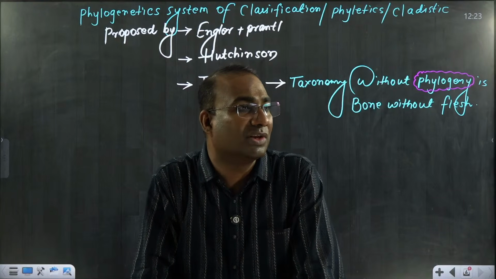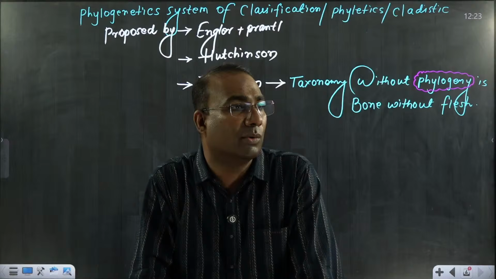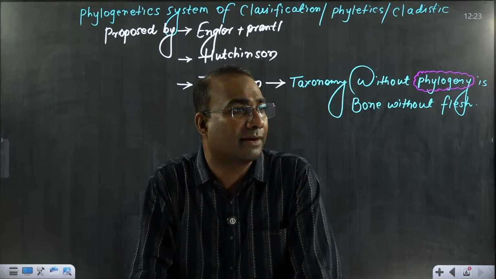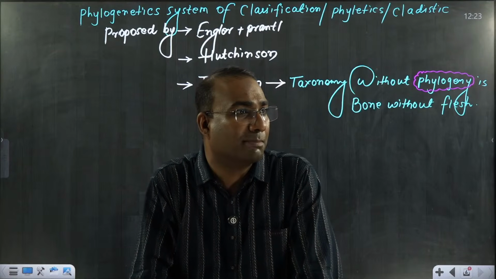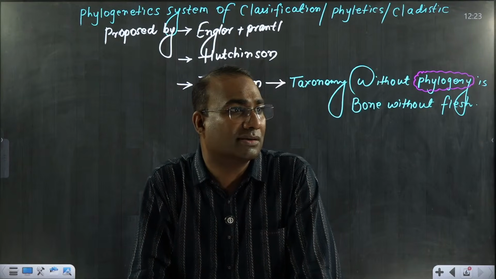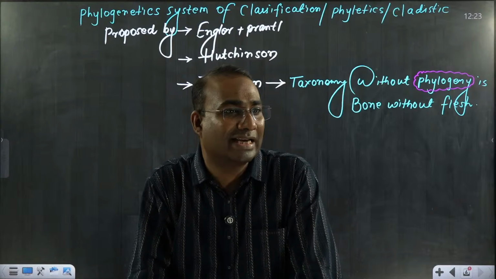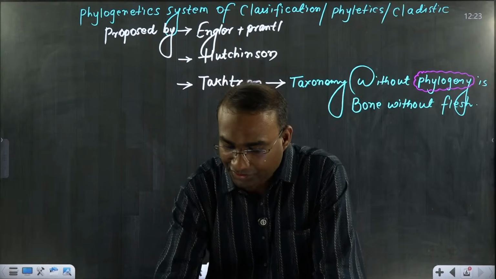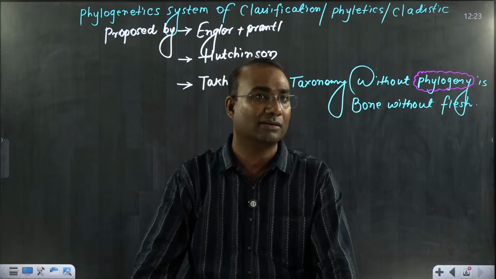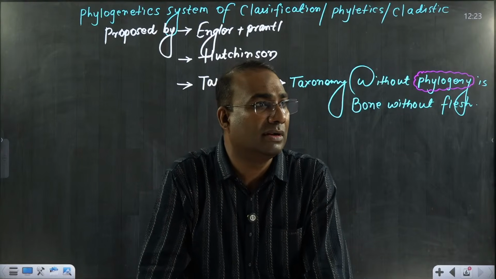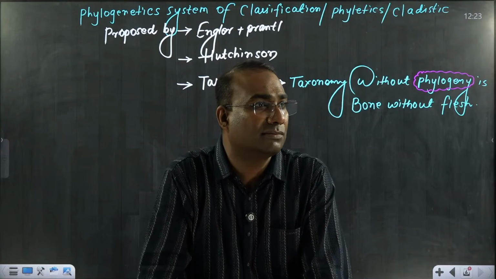Options: root, stem, leaf, flower. Fast, fast. You have found a new plant species. Which character will you consider so that you can easily classify the plant?